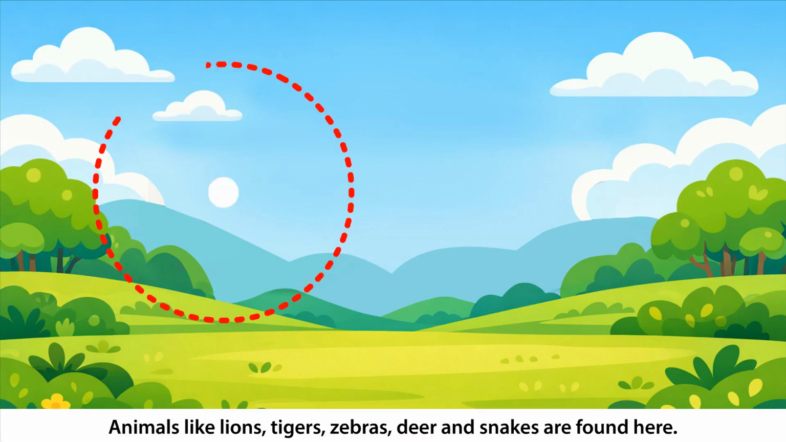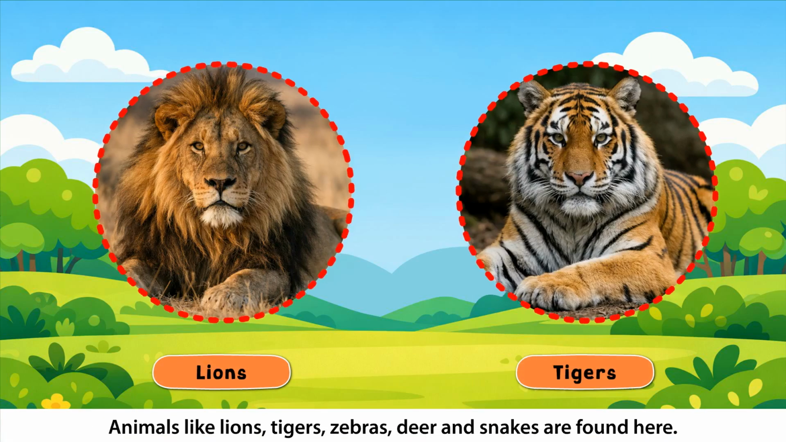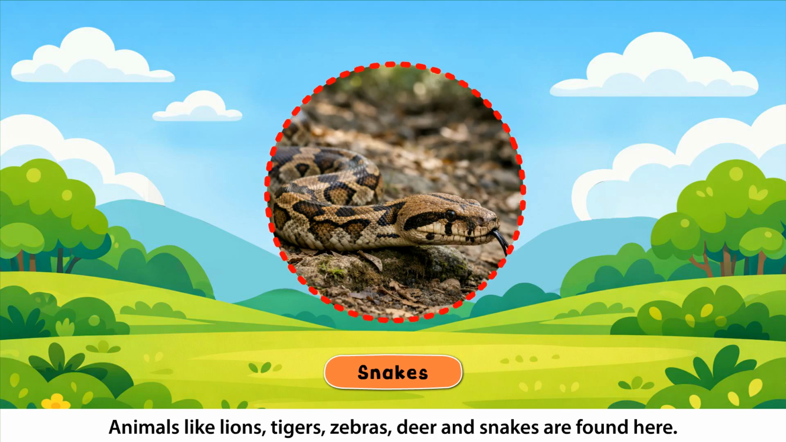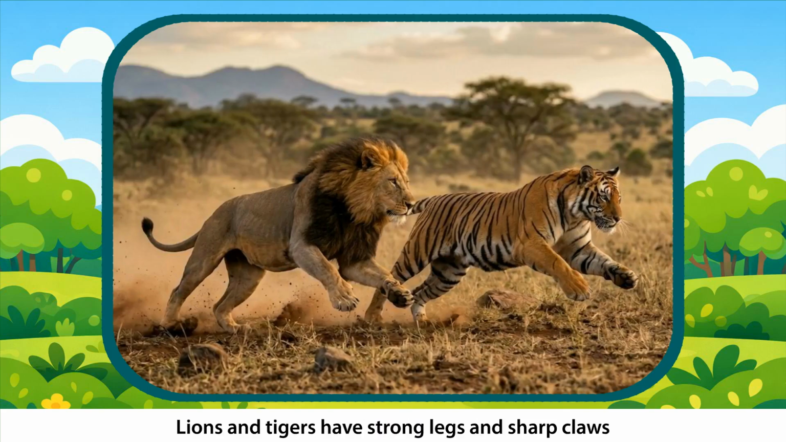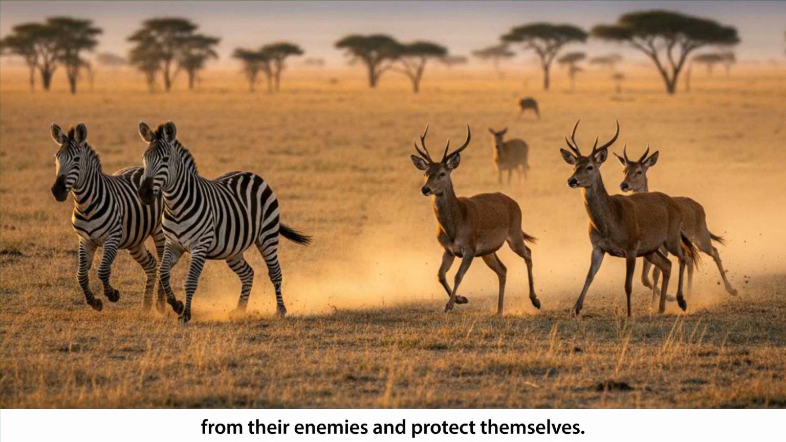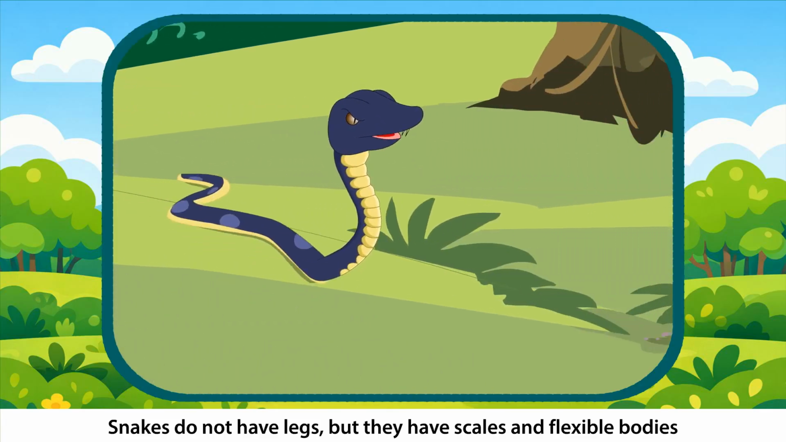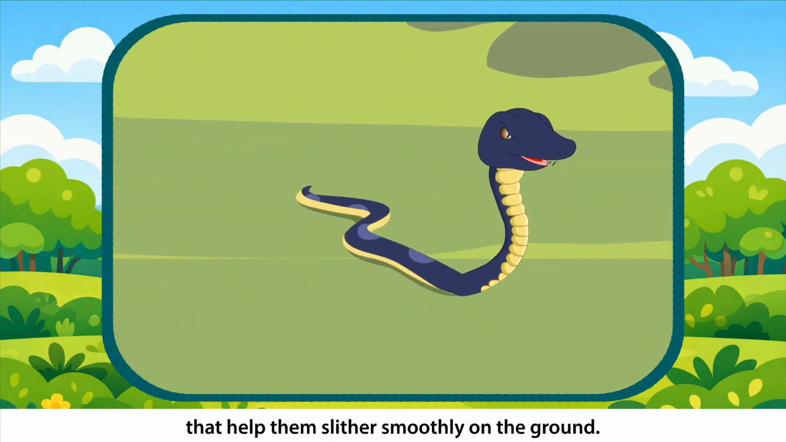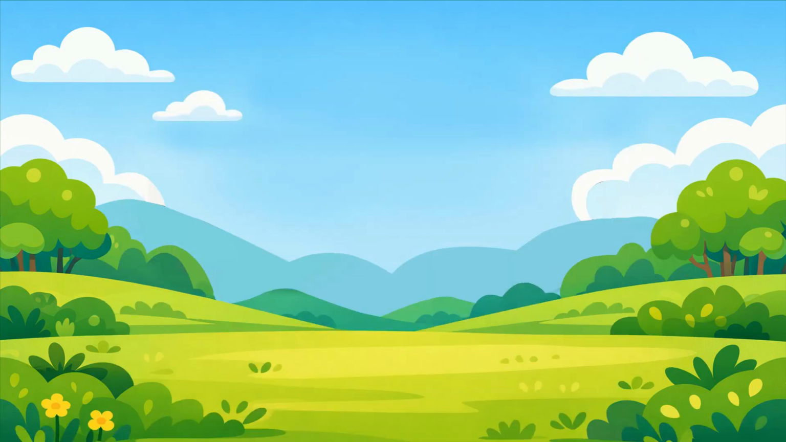Animals in the forests. Animals like lions, tigers, zebras, deer, and snakes are found here. Adaptations. Lions and tigers have strong legs and sharp claws that help them run fast and catch their prey. Deer and zebras use their long and strong legs to run away from their enemies and protect themselves. Snakes do not have legs, but they have scales and flexible bodies that help them slither smoothly on the ground.